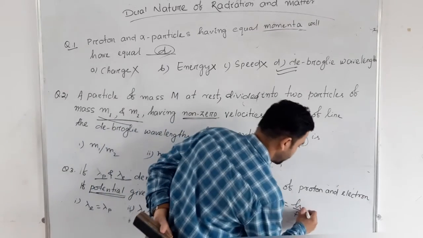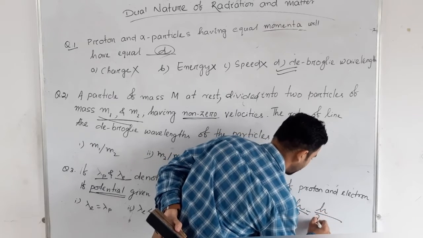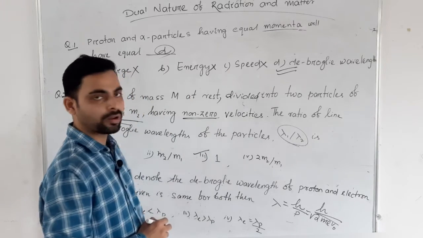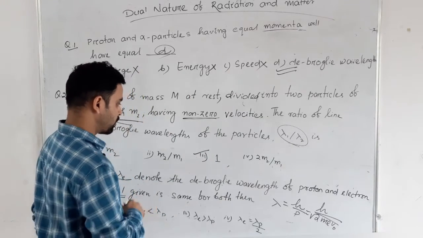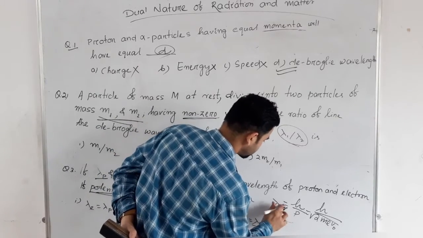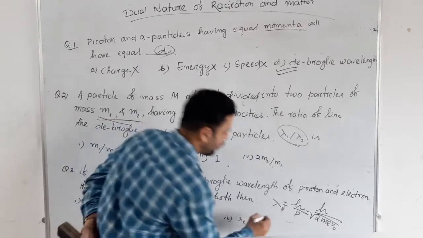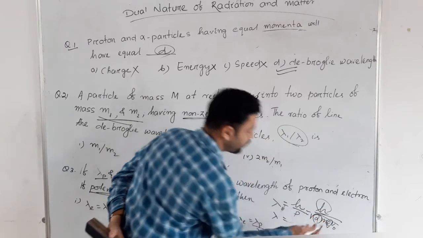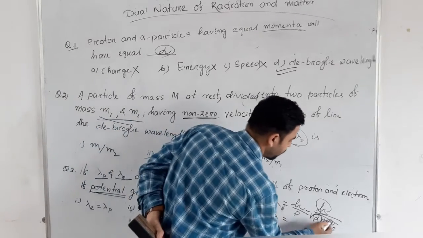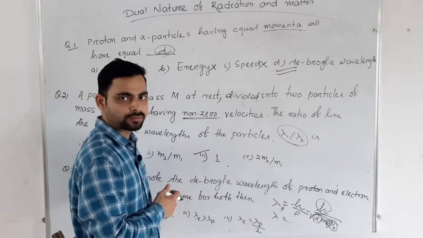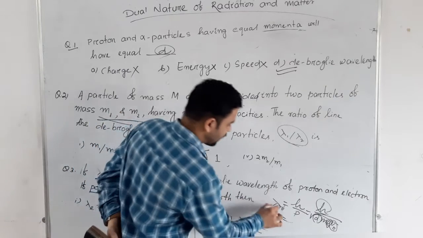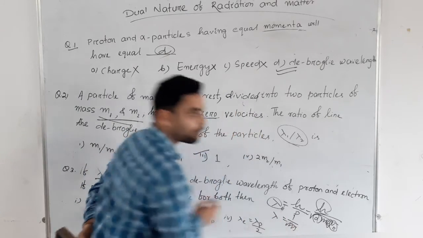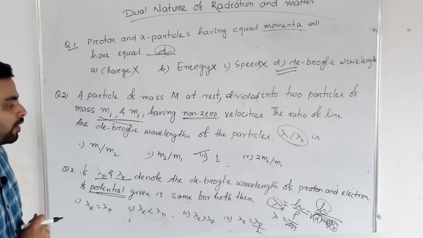Again, we know that in place of p I can place root over 2 m e V0. As both have the same potential, lambda depends only on mass: h is a constant, 2 is a constant, the charges of proton and electron are the same, and V0 we have provided is the same potential to both. So lambda is inversely proportional to the root over of the mass.